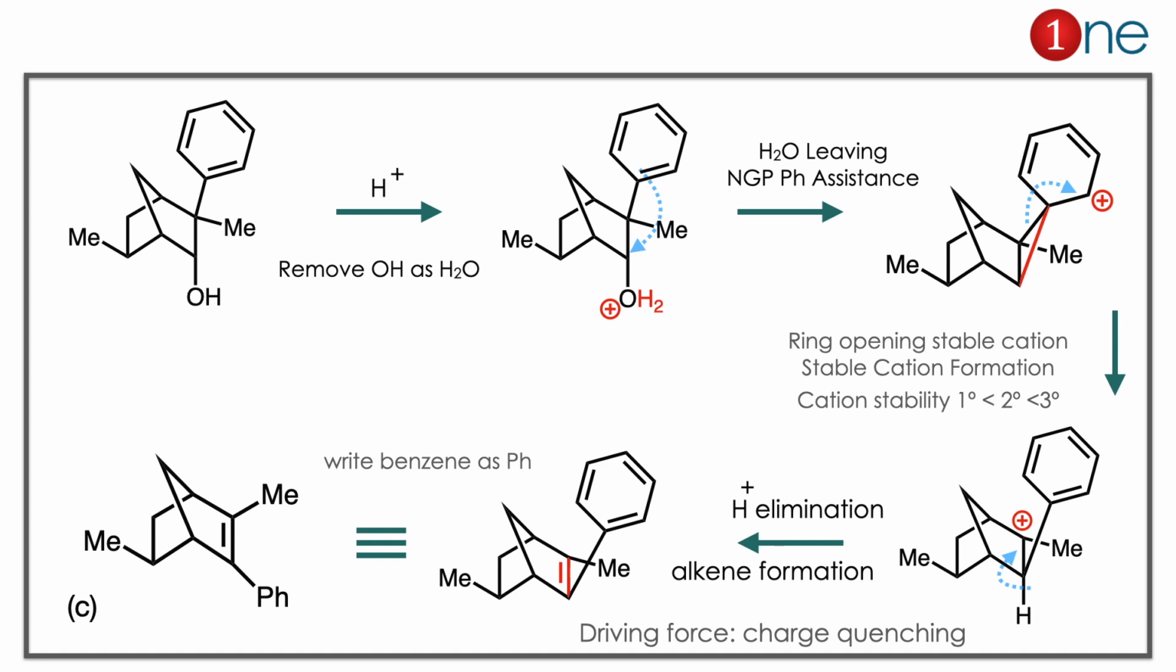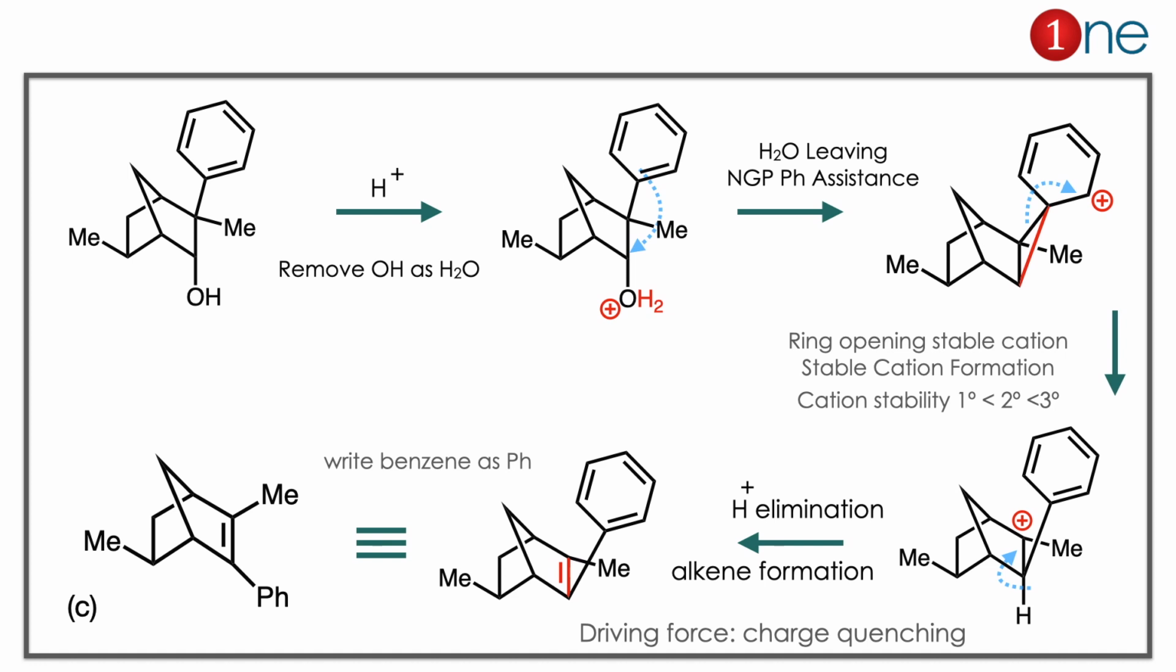The ring opening always happens by stable cation formation. So the stable cation forms on the methyl side, not on the other side. Then the cation has to be quenched. The cation is quenched as an alkene: H plus is eliminated and the alkene is formed. So if you redraw nicely with phenyl, you have the answer C.